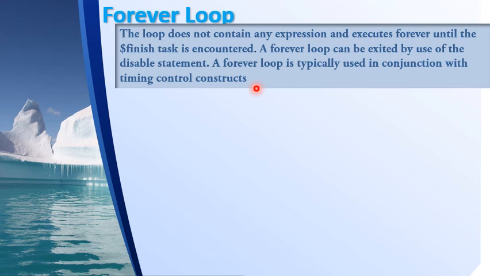As the name itself specifies, the forever loop is executed infinitely. It's a continuous statement. It can be exited by using a disable construct or the finish task, which indicates the end of simulation. That's why the forever loop should always be associated with some timing constructs. Otherwise, it will never end.